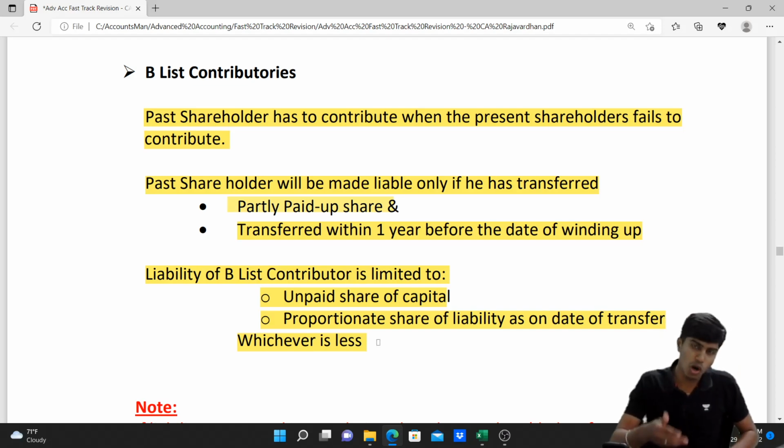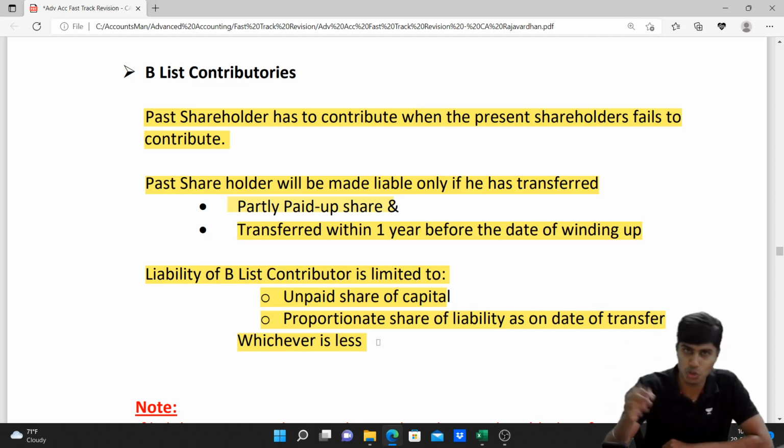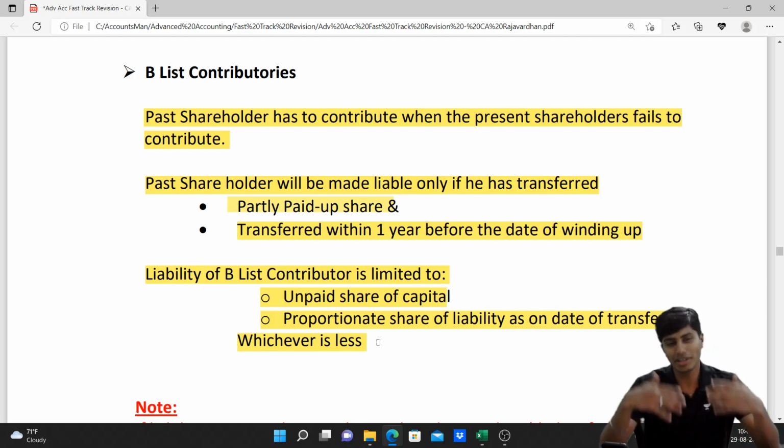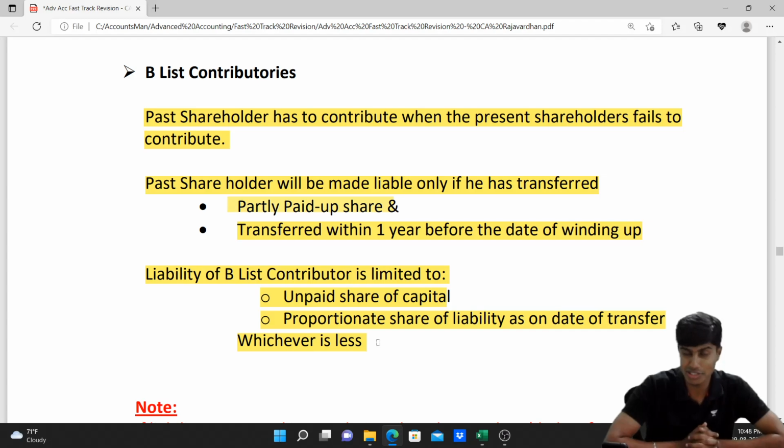I'll now show you how the computation should work and how the format of presentation in the examination should be, and also take up a couple of examination or RTP based questions and solve them right now here to ensure that you get a very comfortable hold on it. And once we're done with this, liquidation, this is the last video.